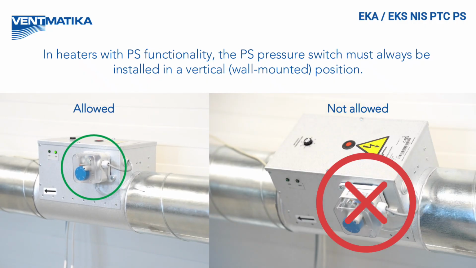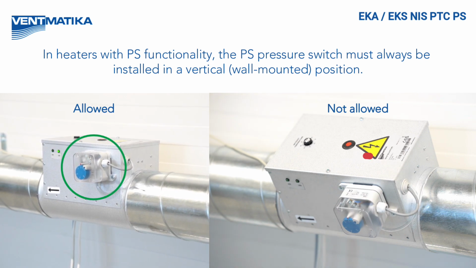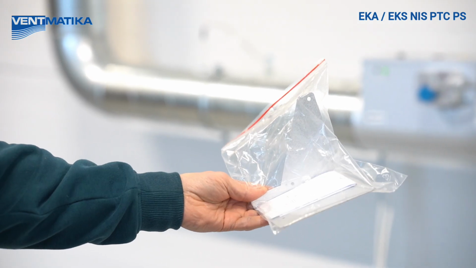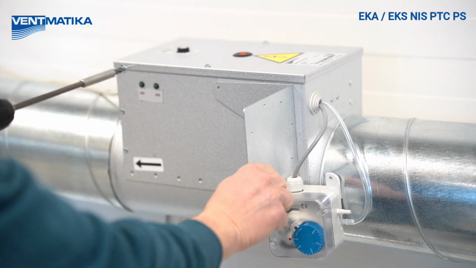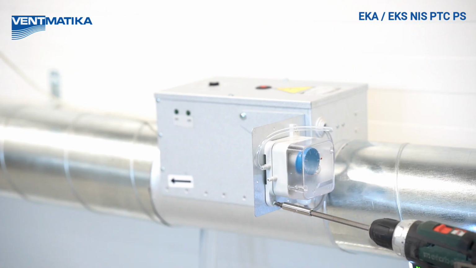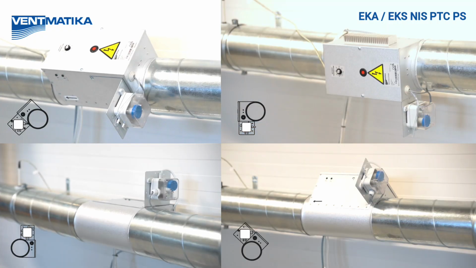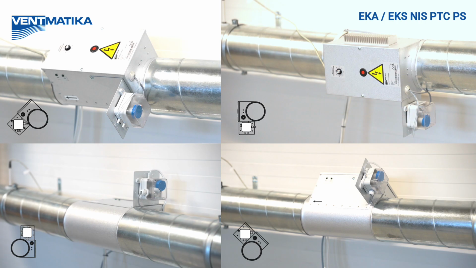In heaters with PS functionality, the PS pressure switch must always be installed in a vertical, wall-mounted position. The supplied mounting bracket must be used to ensure proper operation of the pressure switch. Positions are indicated in the installation instructions supplied with the bracket.